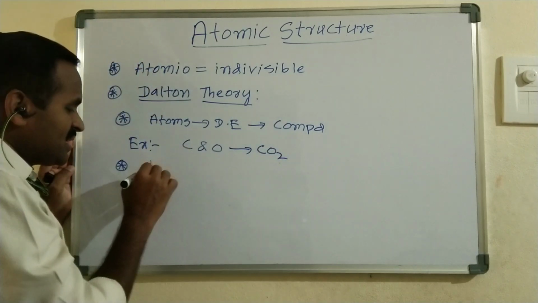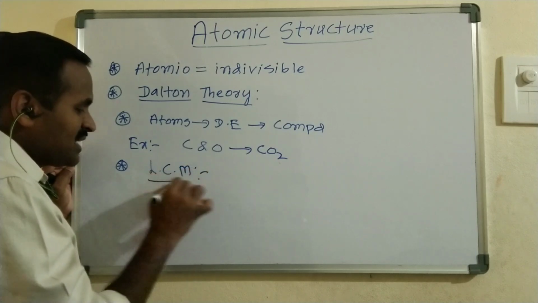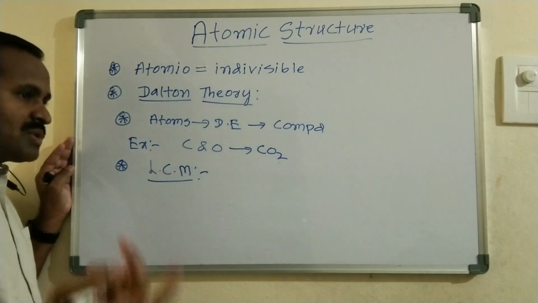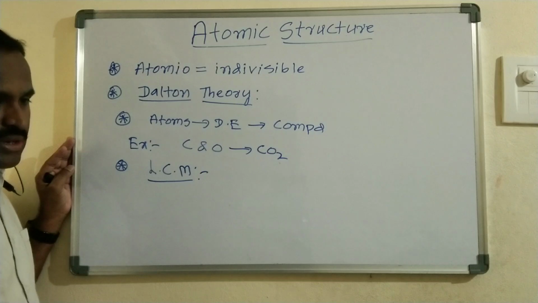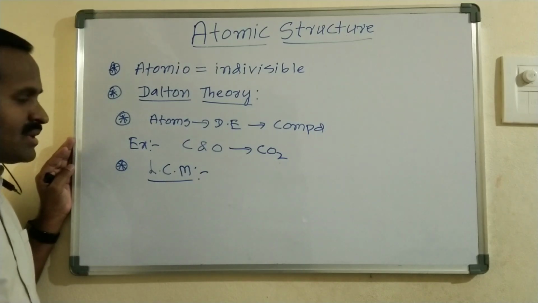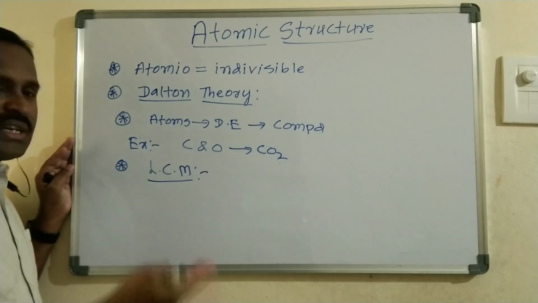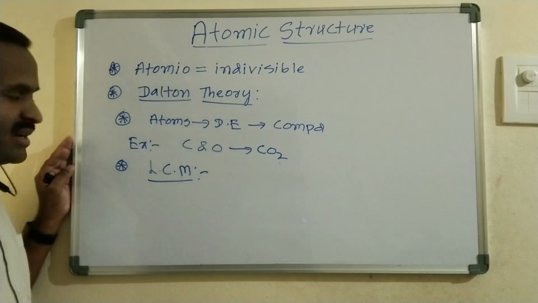This is explained in the law of conservation of mass, in short LCM, which was proposed by Lavoisier. According to this law, atoms are neither created nor destroyed during any chemical change or chemical reaction.